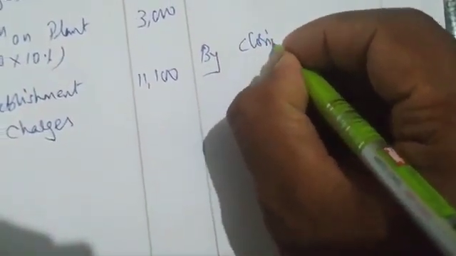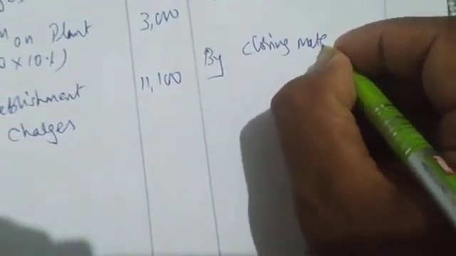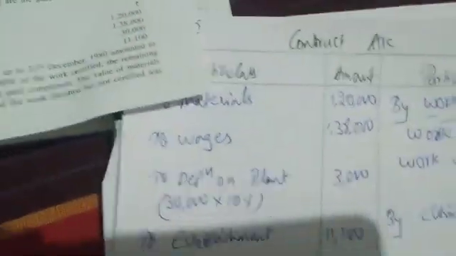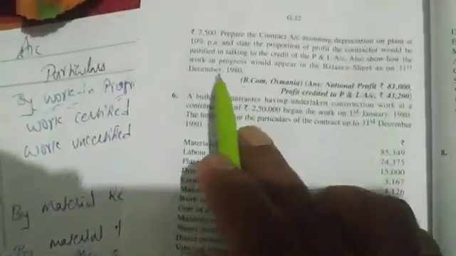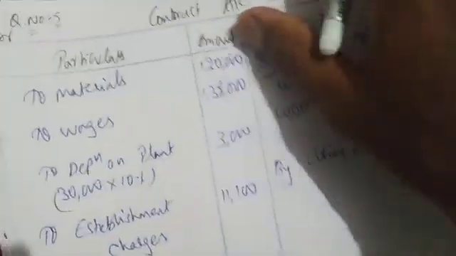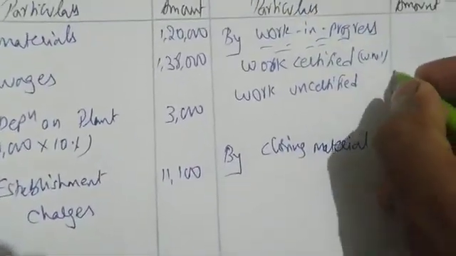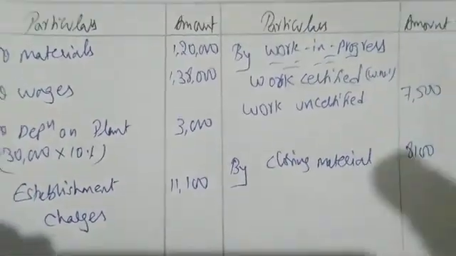This is closing material. I am writing here by closing material, or you can say material on hand. How much? 8,100. And he has given 7,500 as work not certified, work uncertified. So what do we have to find out? We have to find out work certified.